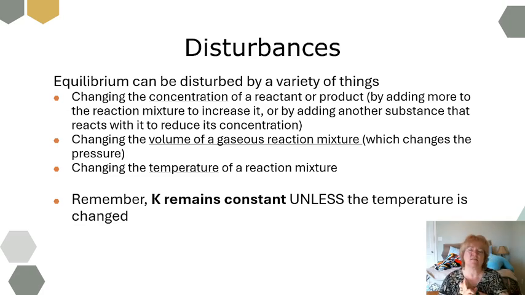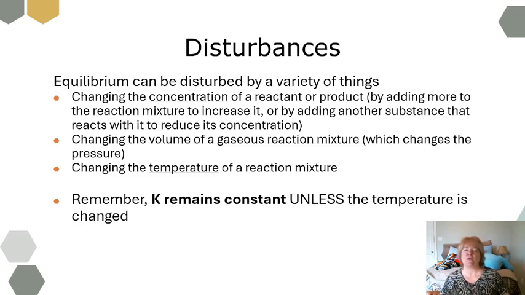I can change the concentration of a reactant or product by adding more to the reaction mixture to increase it. Or, and this is kind of tricky, to decrease it, I can't get there with a pair of tweezers and pull substances out of a system at equilibrium. But I can add in another substance that reacts with one of the substances in there, and thus, because it reacts, it takes it out of equilibrium.